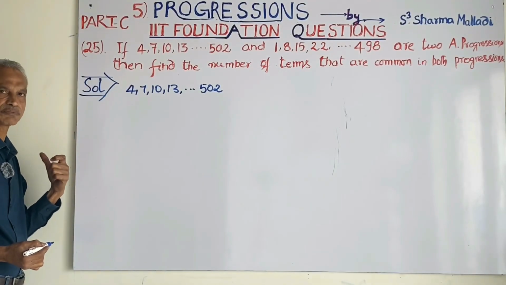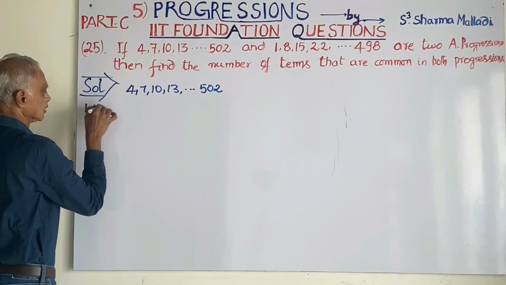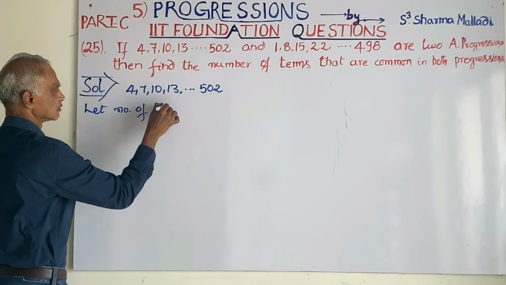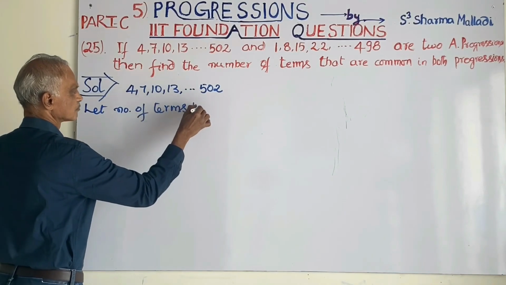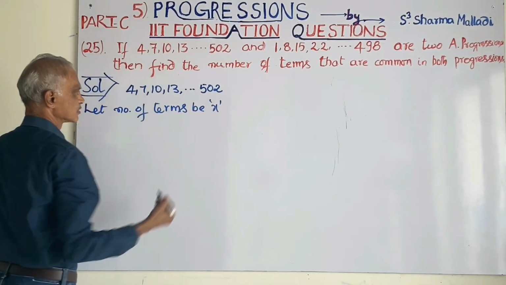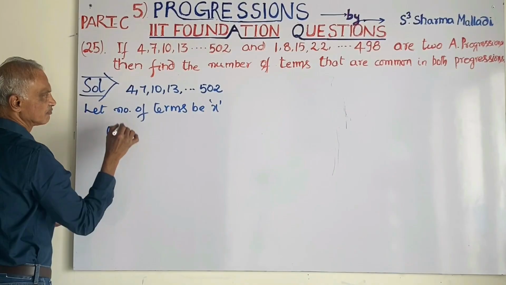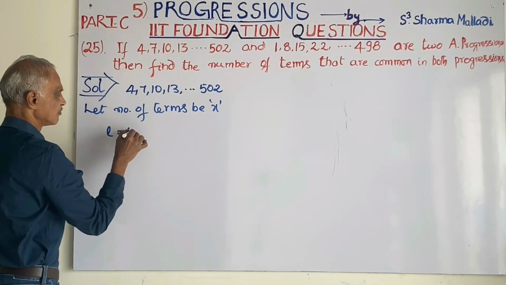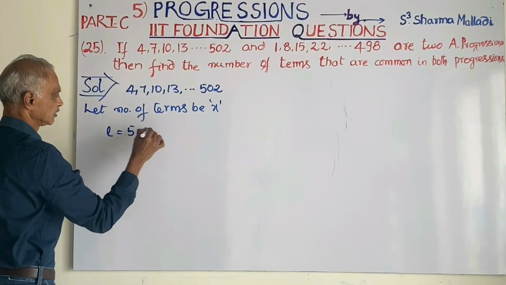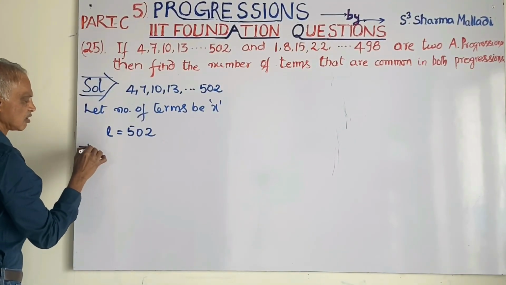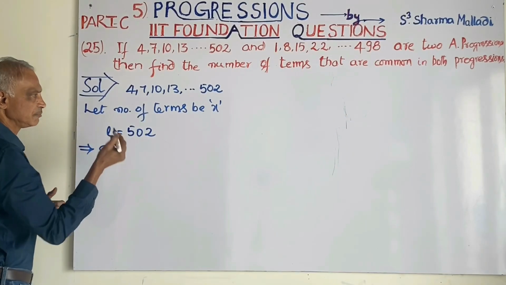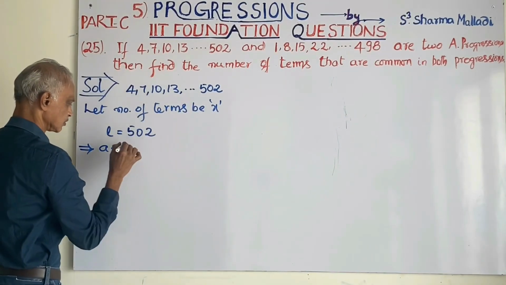Let the number of terms be x. What is the last term? From the last term we will find the number of terms, that is x. 502. What is the formula for the last term or nth term? A plus n minus 1 into d. How many terms are there? x terms are there.